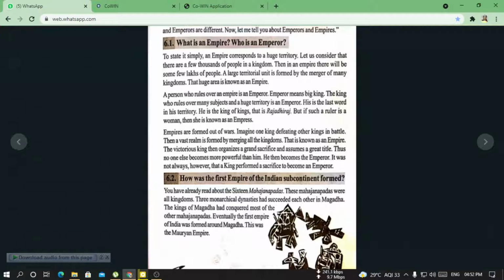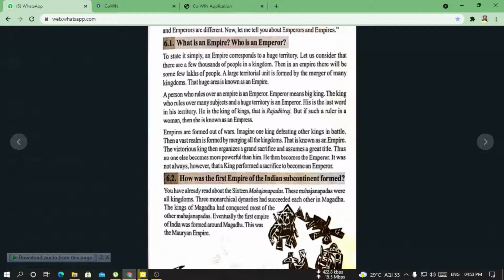So the person who rules over that large territory is first of all called emperor, and he is the king of kings. He is the only person whom everyone in that territory has to listen to, whose decision is the last decision of that territory. He is called Raja Dhiraj.